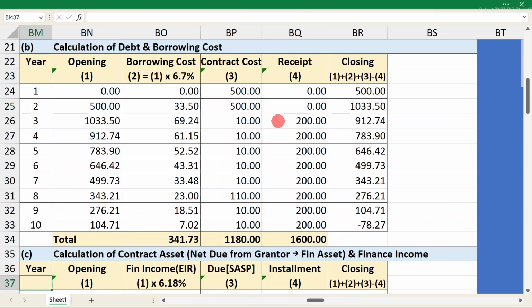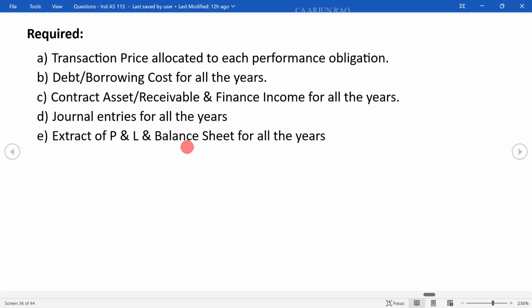The receipts you subtract. That is how you calculate the debt for all the years. In year 10 alone there is a surplus, so in fact there is a net cash instead of debt. All these values will come in the balance sheet extract, which has been asked in the last subdivision.